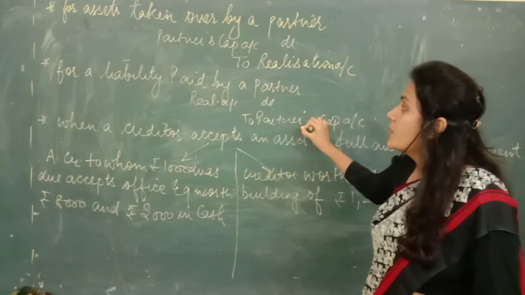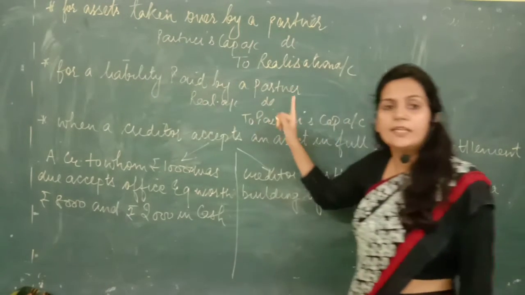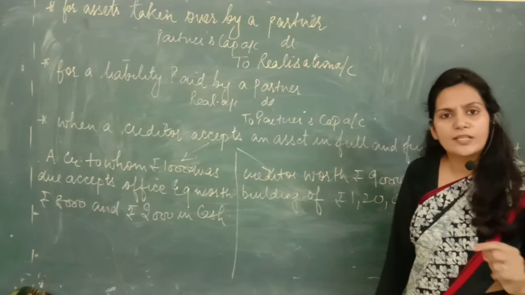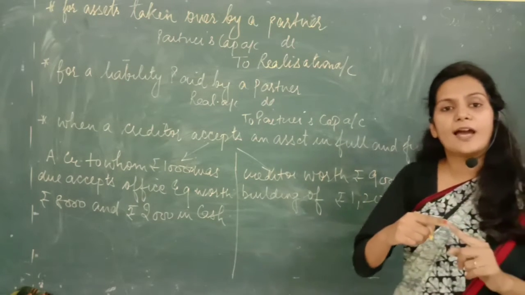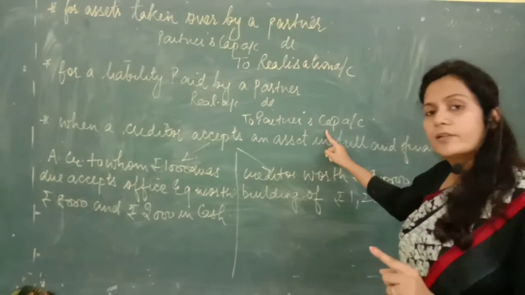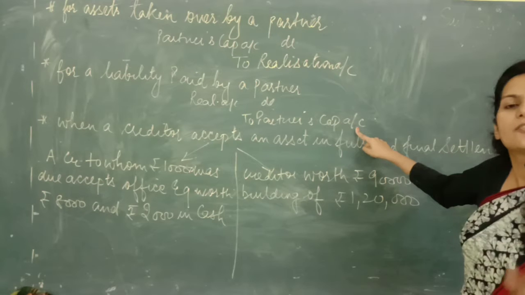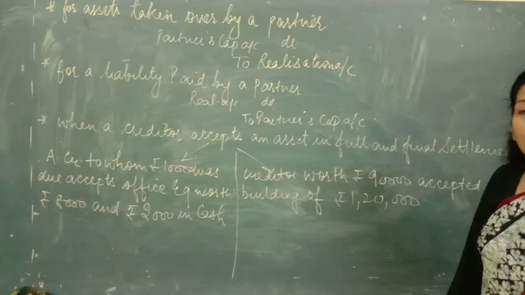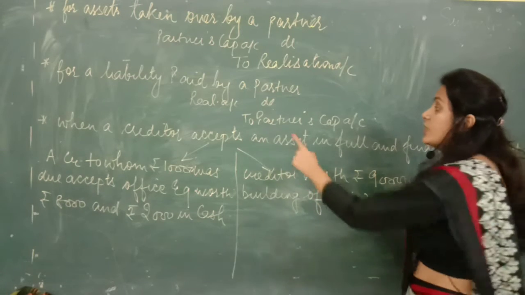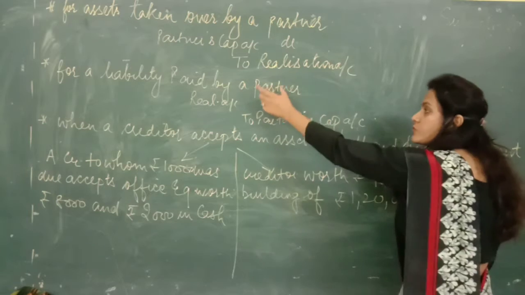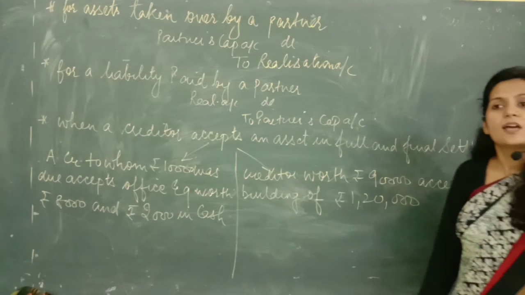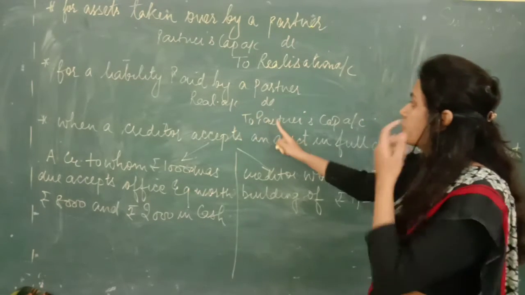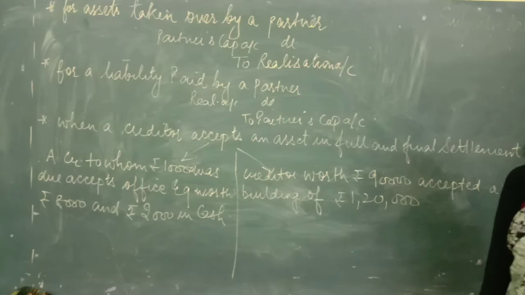In this case, the payment of this liability is made by the partner. It means that on behalf of the firm, the partner is making the payment. Later on, the firm will have to reimburse the money to the partner. It means the partner's claim in the firm has increased. Earlier you had to give him only capital, but now, besides capital, you have to give this amount of money also to the partner, because the partner has given the money which should have been given by the firm. So the entry is realization account debited to partner's capital account.